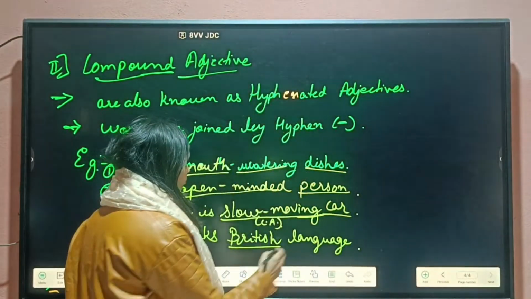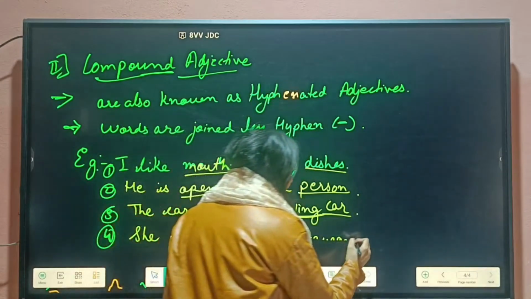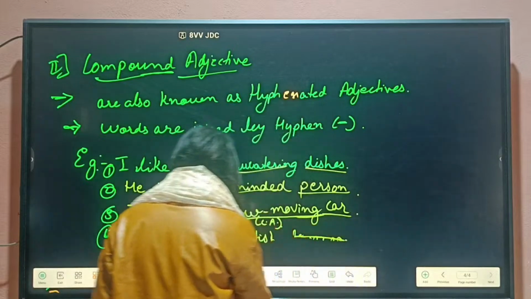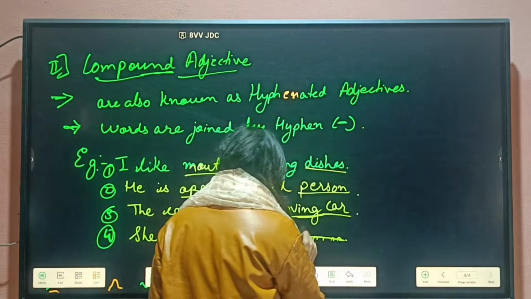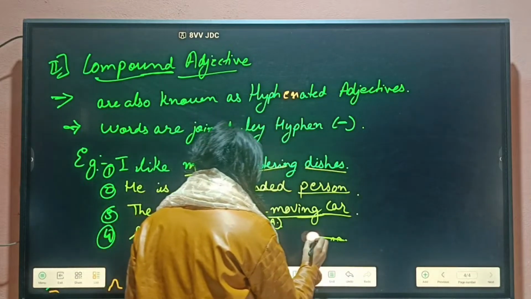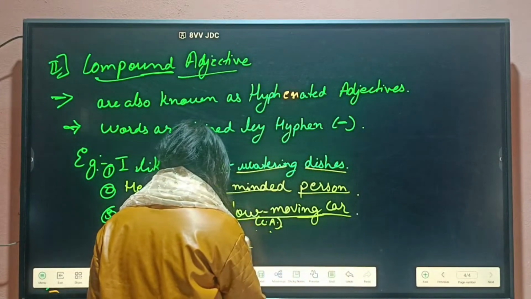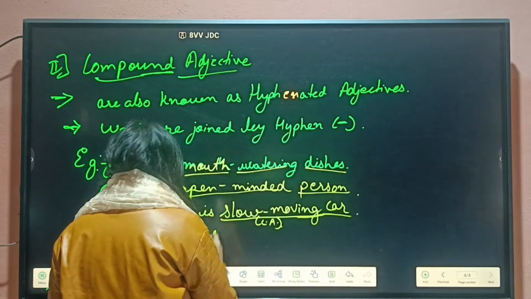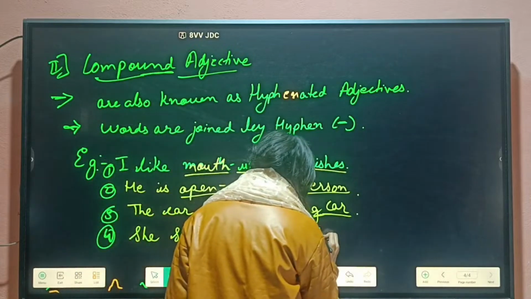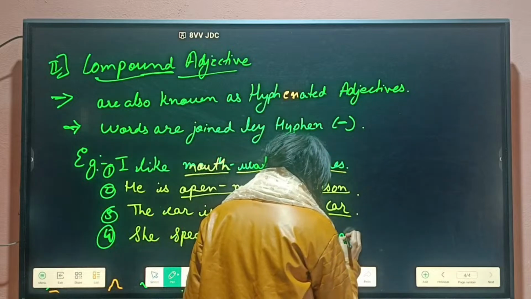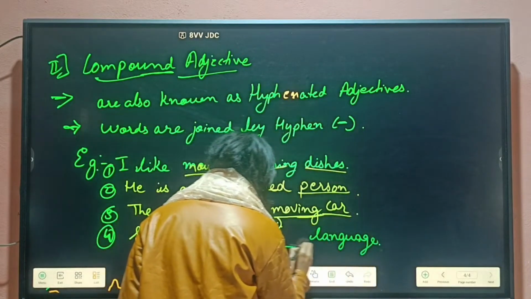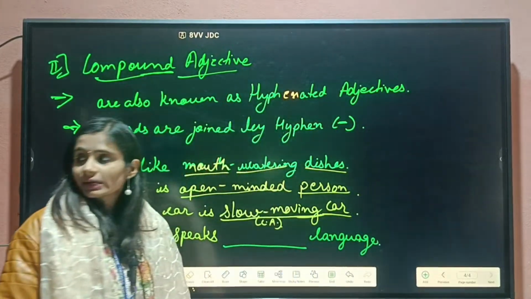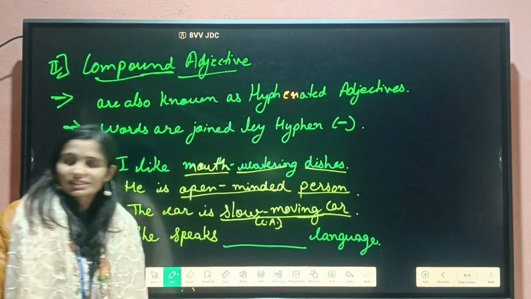So how can we modify this? Language is our noun. Here I will write: she speaks language. Now we have to write a compound adjective, that which type of language she speaks.